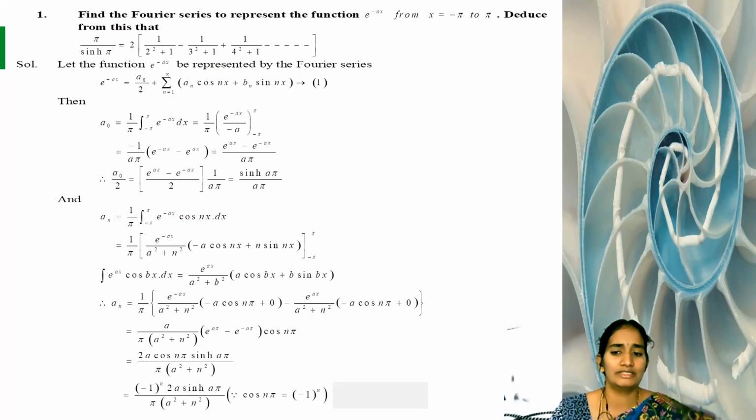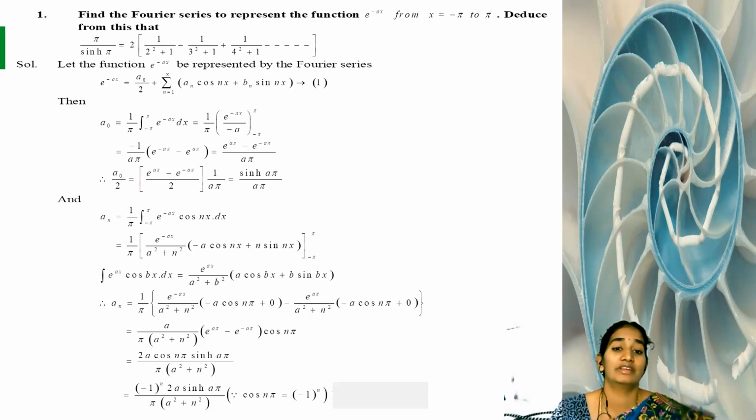Now we know the general integration formula: integral e power nx dx is e power nx by n. Here the n value is minus a. So the integration of e power minus ax dx we write as e power minus ax by minus a.